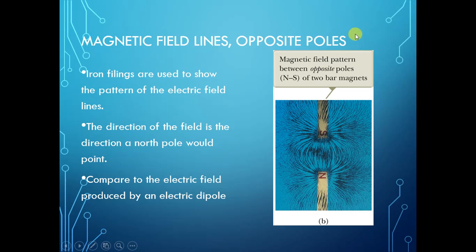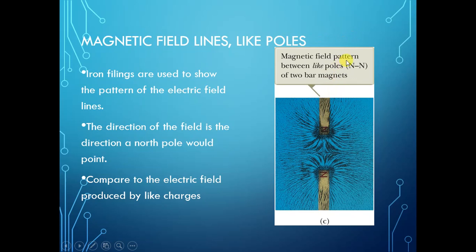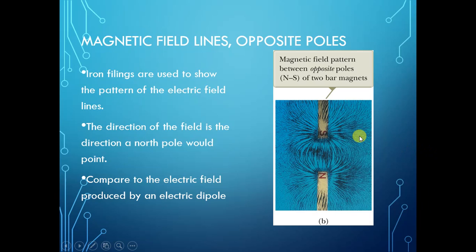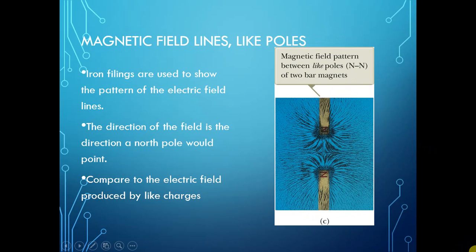See here the magnetic field pattern between opposite poles, and here the magnetic field pattern between like poles, N to S of two magnets. This is our pattern. In this phenomenon we can see the magnets are repelling each other, so this is the repulsion between a like pair of poles.